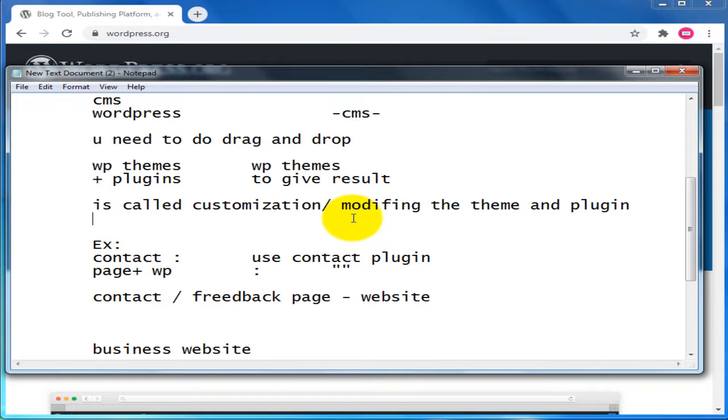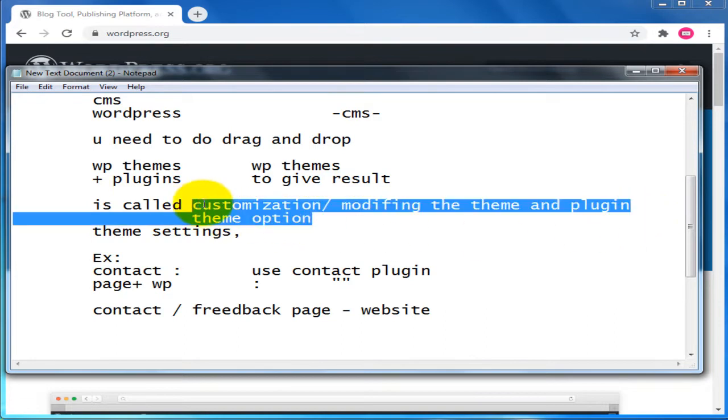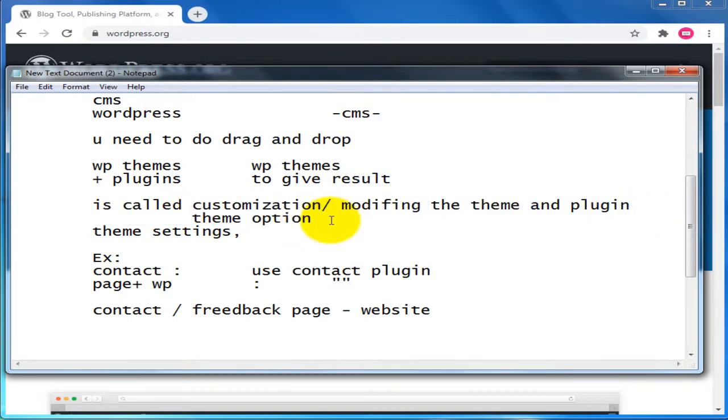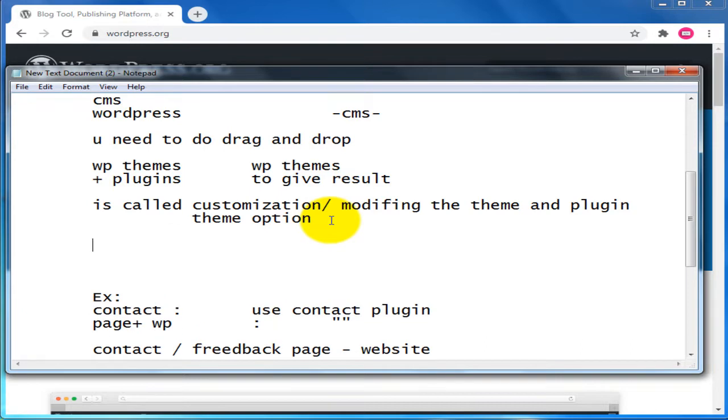It depends upon the theme settings and your usage, which option you need. Those options and layouts can be brought out by using customization options. You can also find theme options, and by using these theme options and customization options you can bring out such a wonderful WordPress website. So these two things are very important to bring out a business website for your requirement.